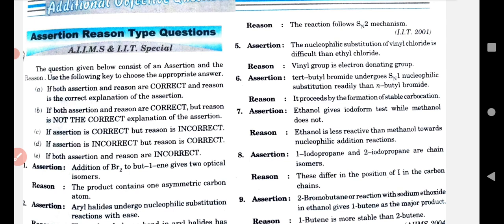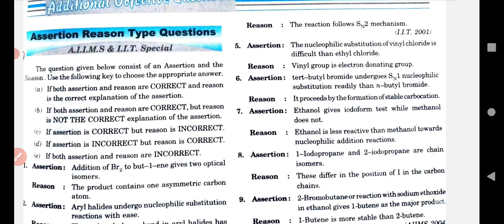The question given below consists of an assertion and reason. Use the following key to choose the appropriate answer. For giving the answer, we have 5 points. Point A: if both assertion and reason are correct and the reason is a correct explanation of the assertion. B: if both assertion and reason are correct but the reason is not a correct explanation of the assertion. C: if the assertion is correct but the reason is incorrect.